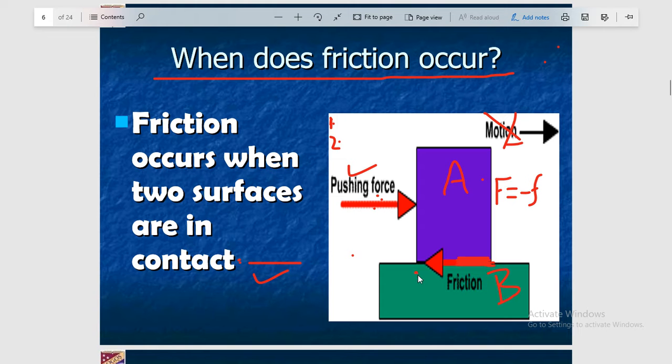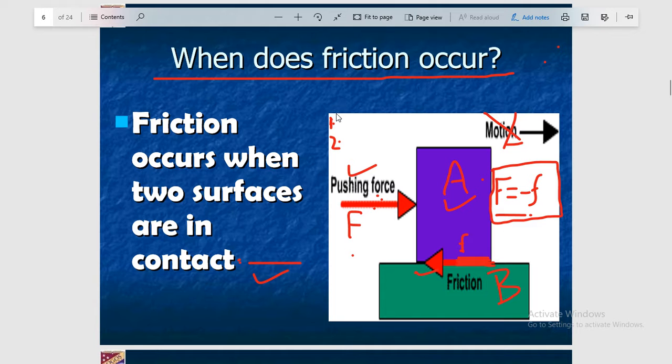You can see the direction of the force of friction is opposite to the applied force capital F. So the pushing force is exactly equal to the frictional force but in the opposite direction, or you can say the frictional force is exactly equal to the pushing force but in the opposite direction. So this is the second case, when there is no motion but force is applied on the object.